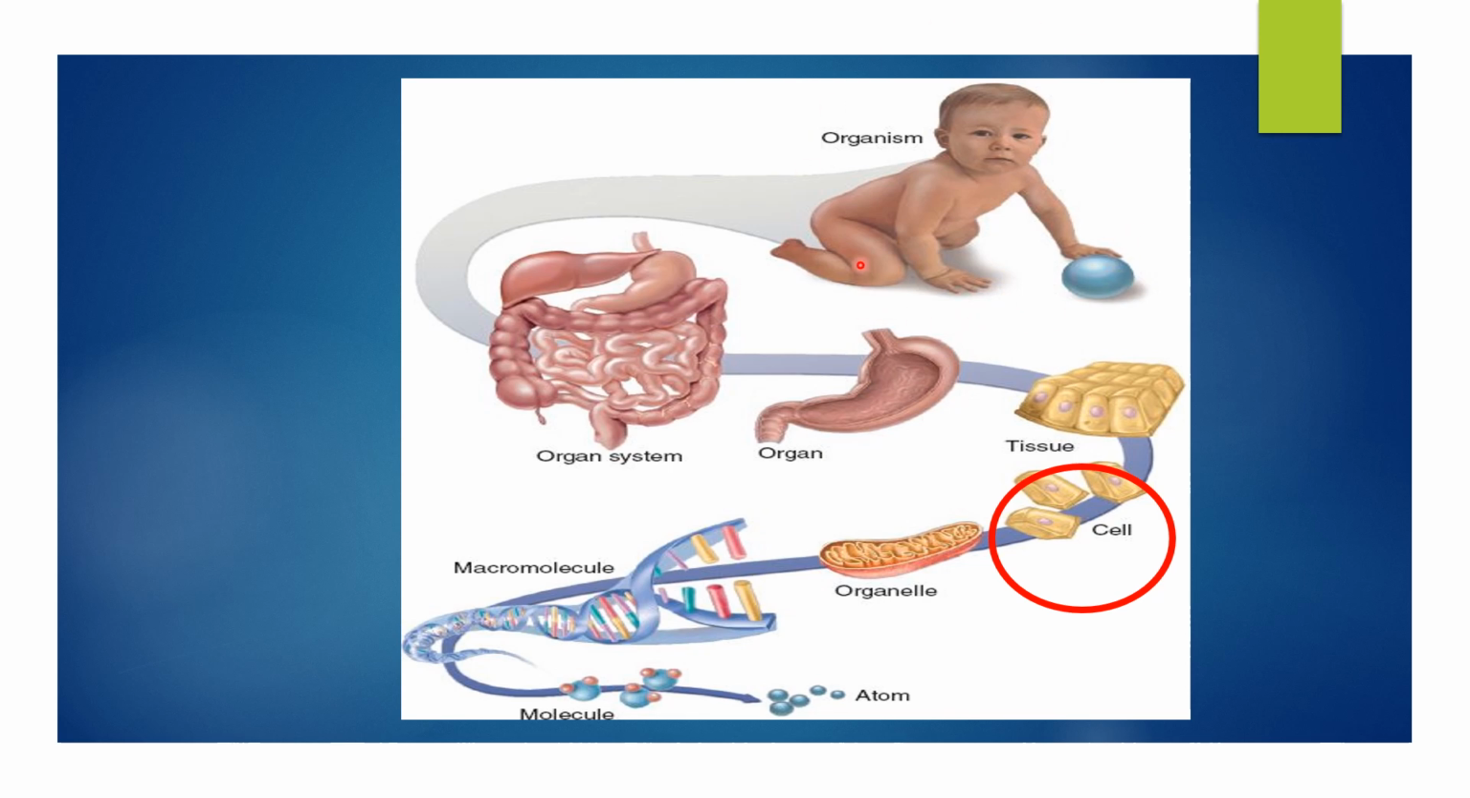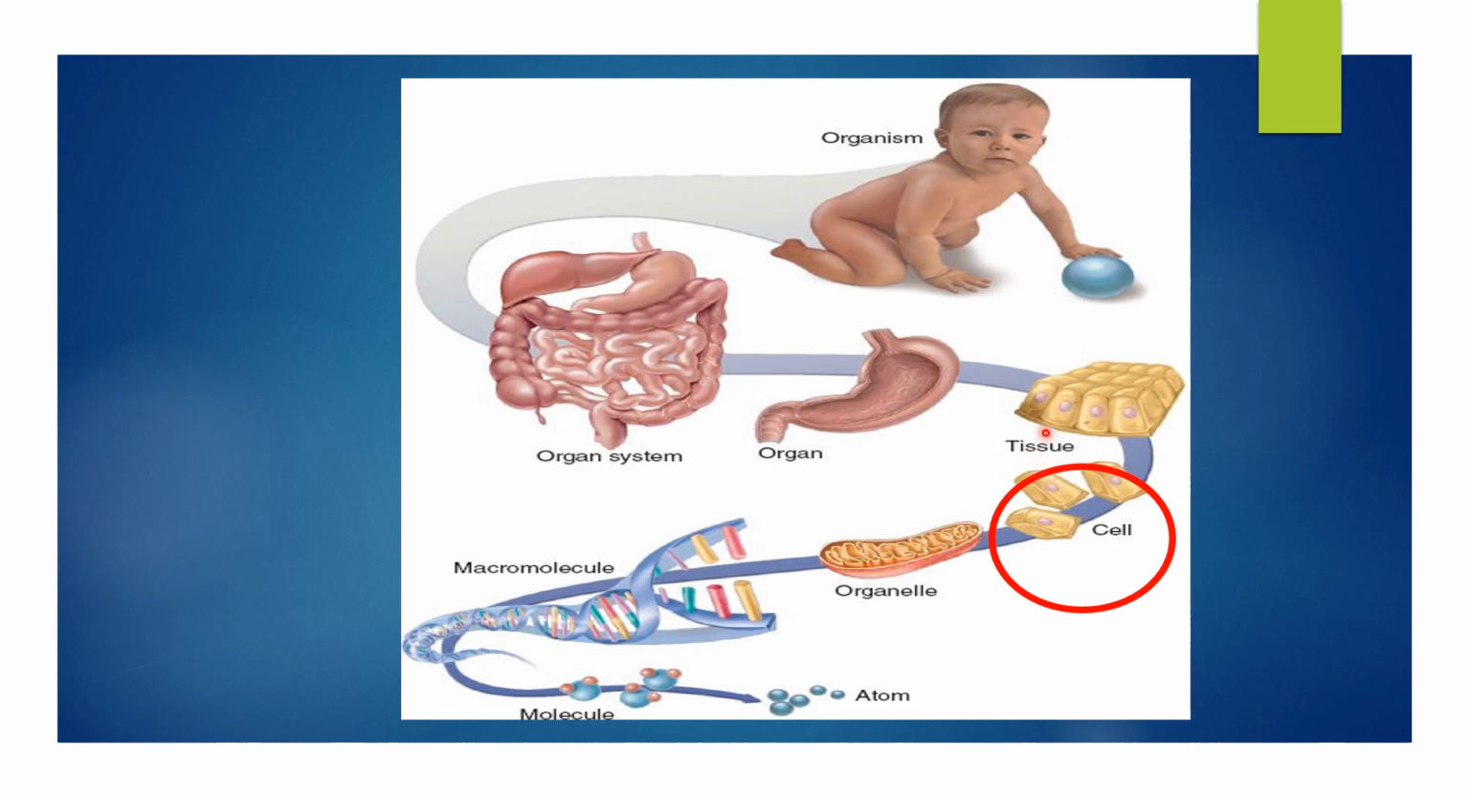Now let us consider a living organism. A living organism is composed of many organ systems like the respiratory system, digestive system, circulatory system, and each organ system is further composed of many organs. For example, let us consider the digestive system. A digestive system is made up of many organs like buccal cavity, esophagus, stomach, liver, large intestine, small intestine, and so on.